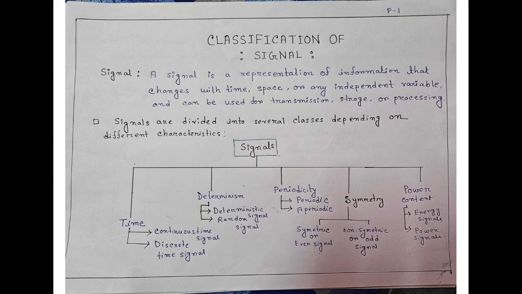In case of symmetry, it's also two types. One is symmetric or even signal and another one is non-symmetric or odd signal. And the last one is power content. On the basis of power content, we can classify signals into two types. One is energy signals and another one is power signals.